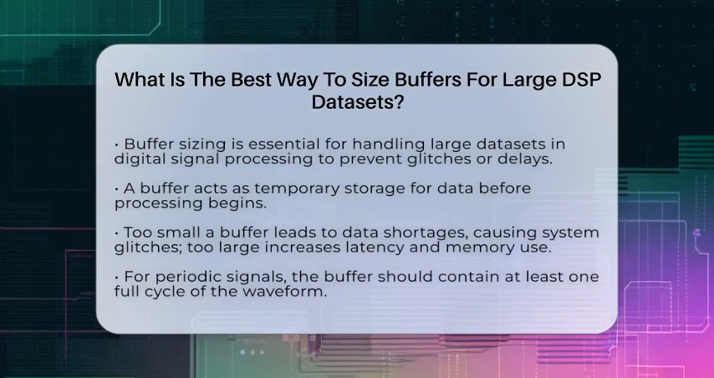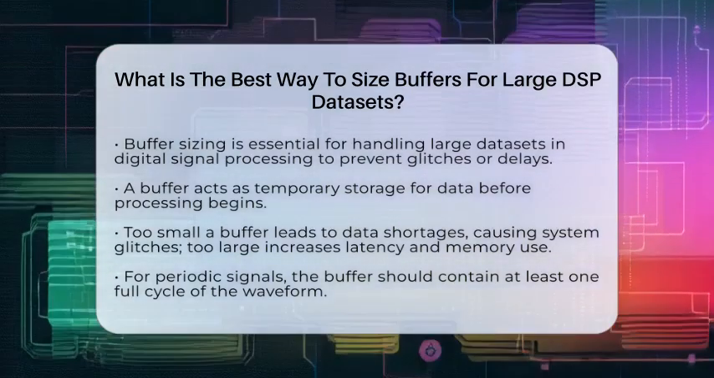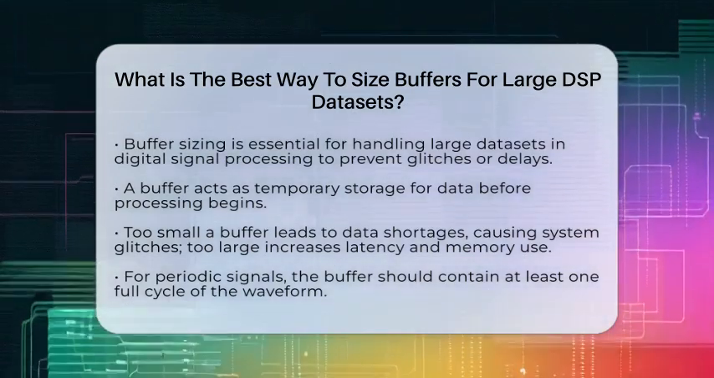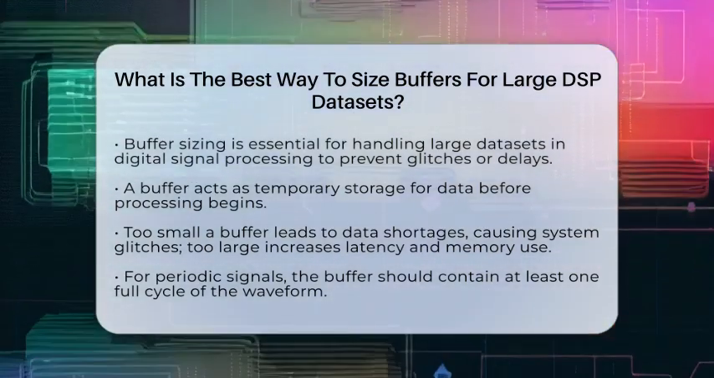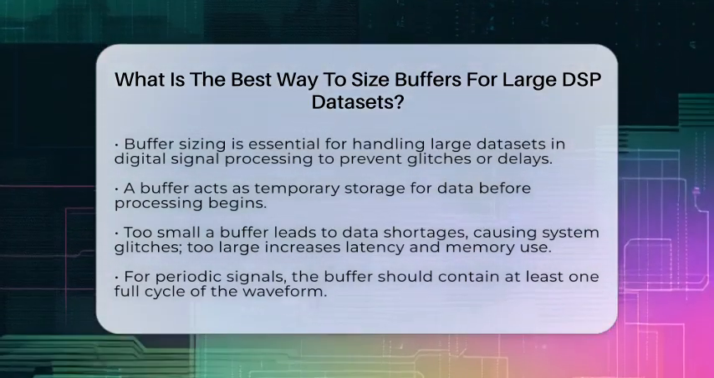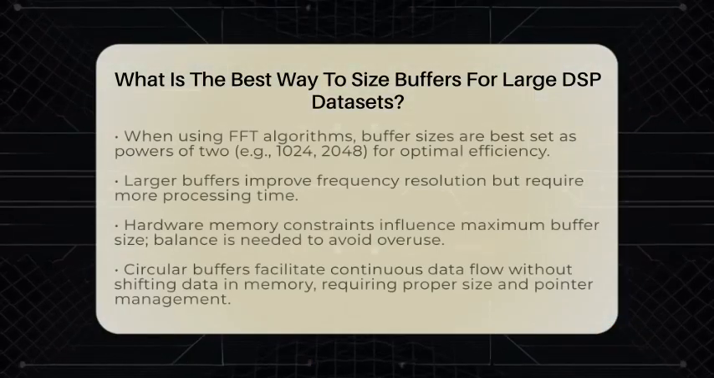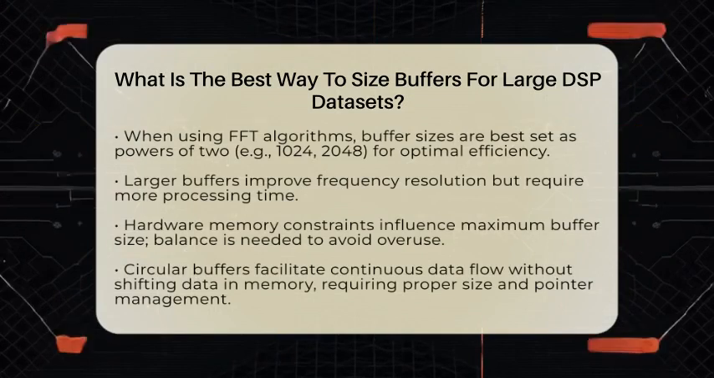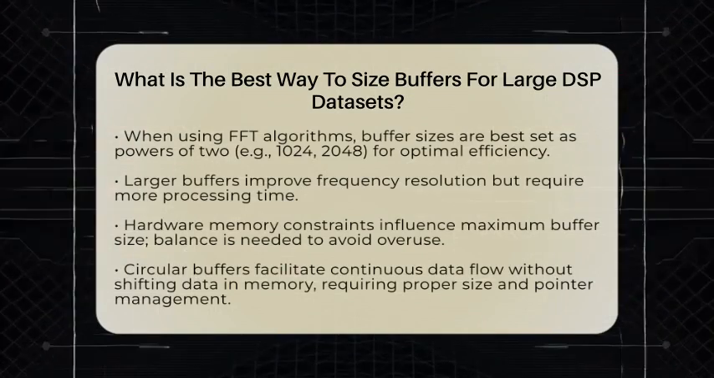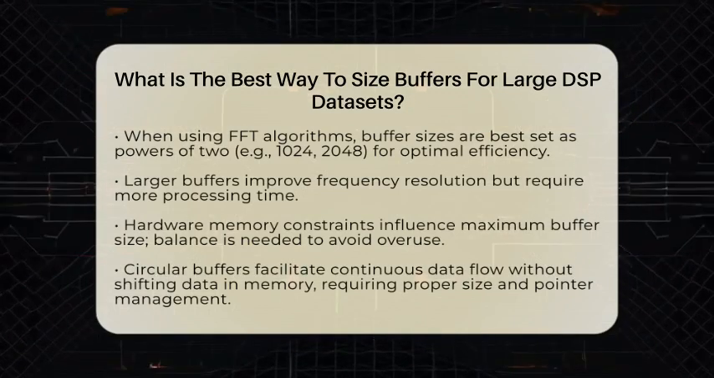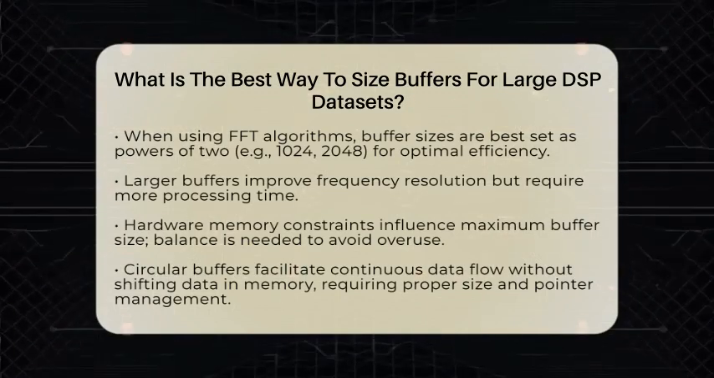Start by looking at the signal itself. If you're analyzing a periodic signal like a sine wave, the buffer should hold at least one full cycle of the wave. For example, if your signal has a frequency of 1000 Hz, the period is 1 millisecond. With a sampling rate of 10,000 samples per second, that means the buffer should contain at least 10 samples to cover one cycle. For better accuracy, you might want more.